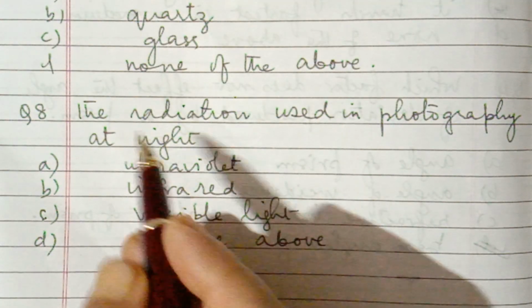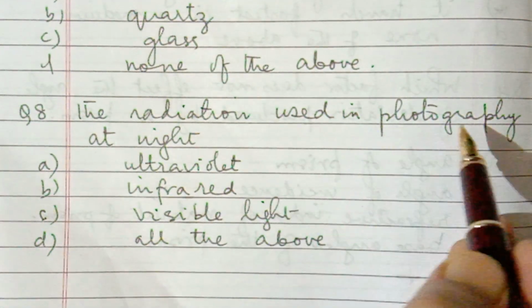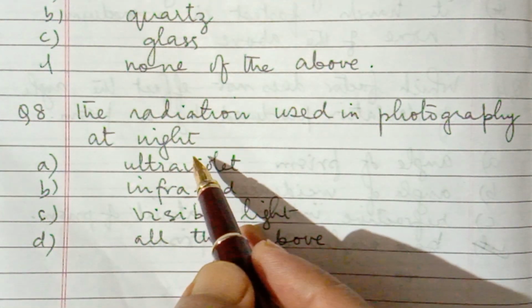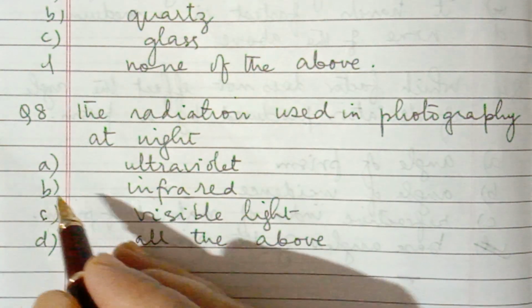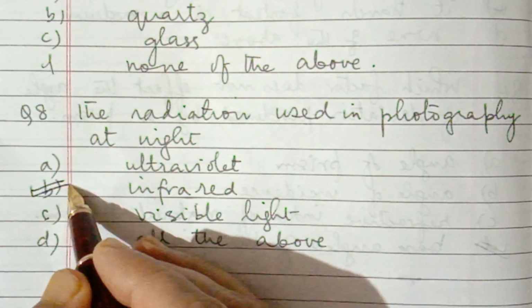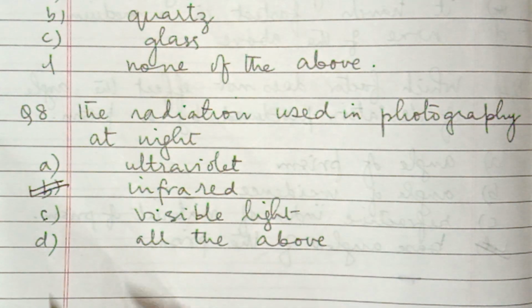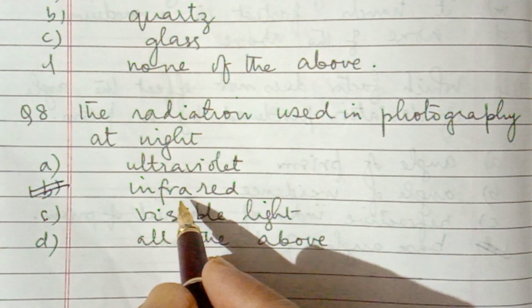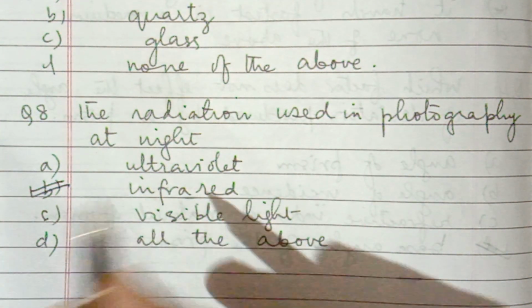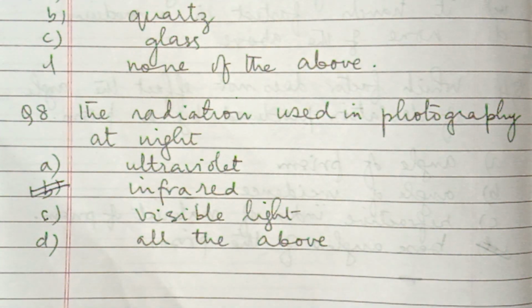Question 8 now. The radiation used in photography at night. Which radiation is used in photography? It's infrared, because they are scattered the least. They have a longer wavelength than red, so they are scattered least. That's why they are used in photography at night.